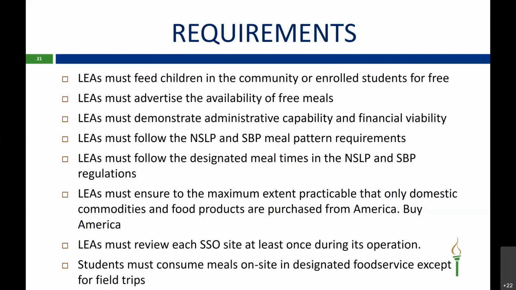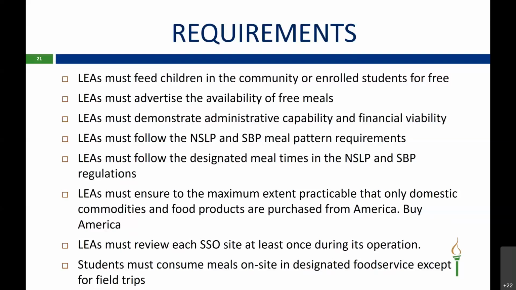LEAs must demonstrate administrative capability and financial viability, and they must also follow the NSLP and SBP meal pattern requirements. LEAs must follow the designated meal times in the NSLP and the SBP regulations.